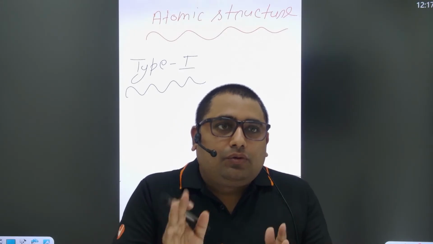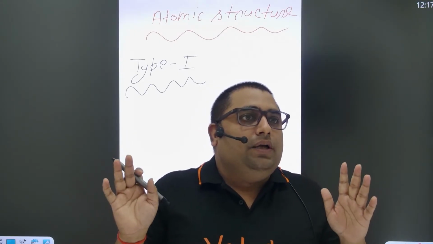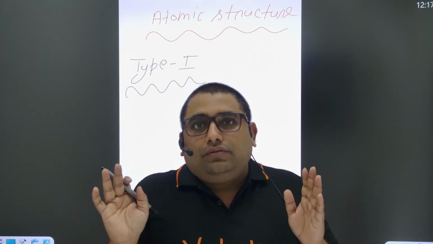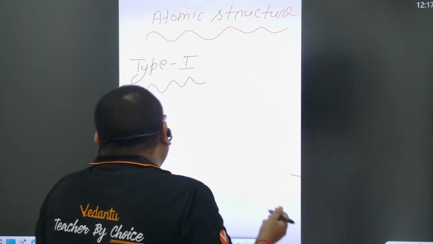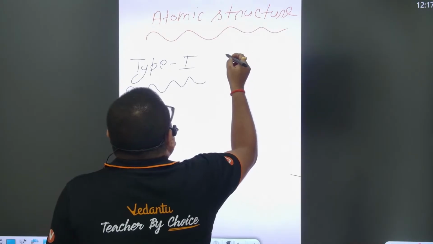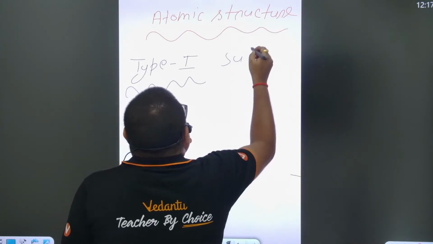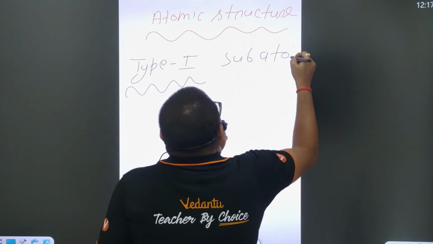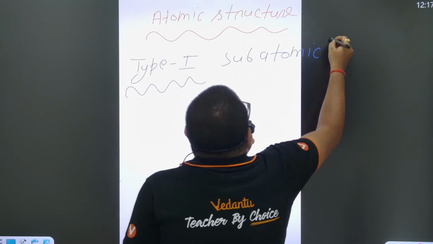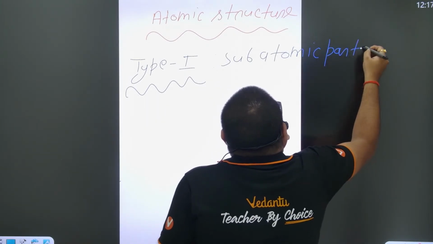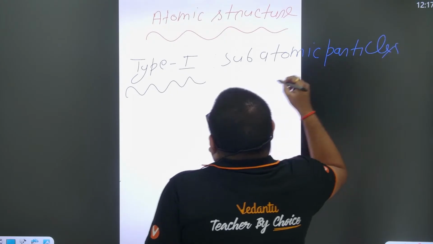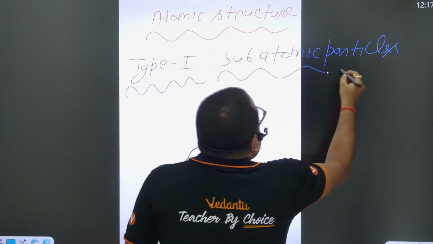So type 1 question is basically based on subatomic particles.